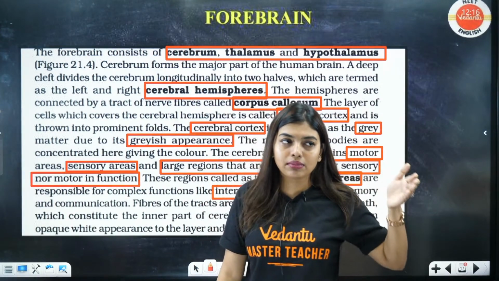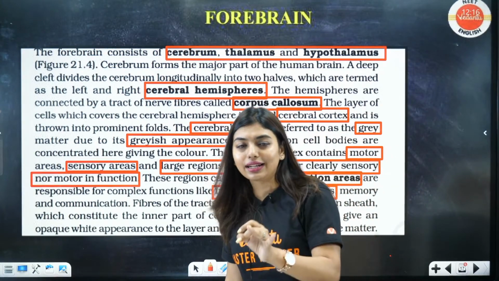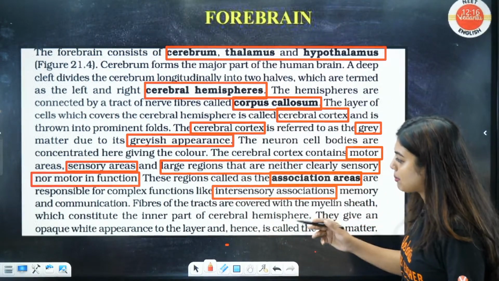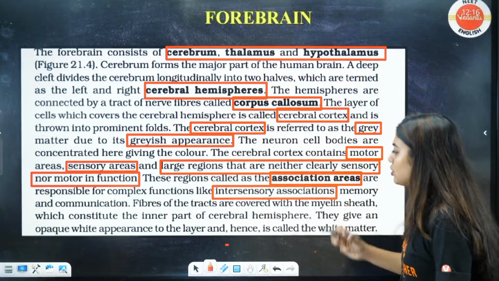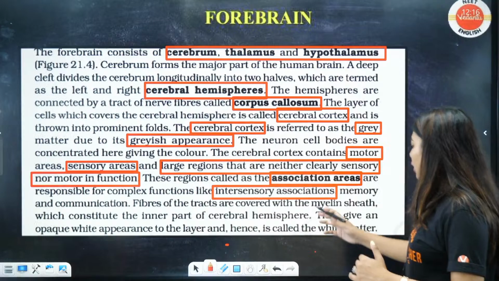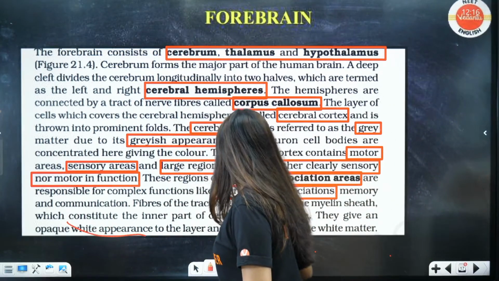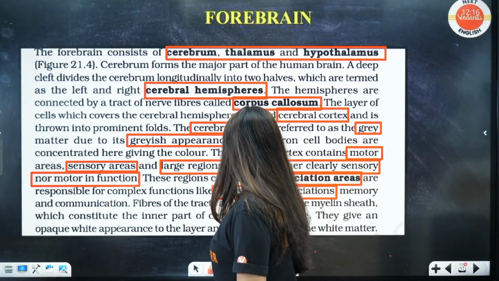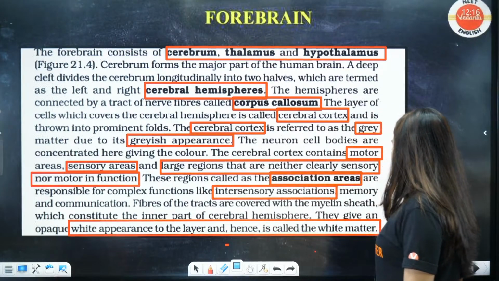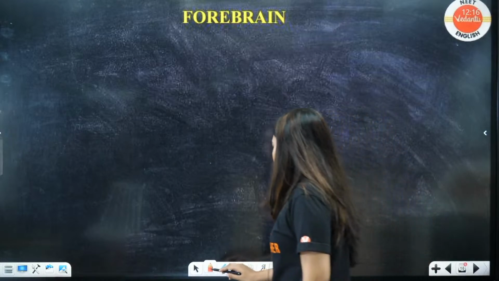Now, if your mom is cooking something in the kitchen, you know by smell, then you go see it and then you taste it. So all these are called intersensory association, memory and communication. Fibers of the tracts are covered with myelin sheath, which constitute the inner part of the cerebral hemisphere. They give an opaque white appearance, which is just what I taught you, and hence it is called the white matter. So far, any doubts, students? Please let me know.